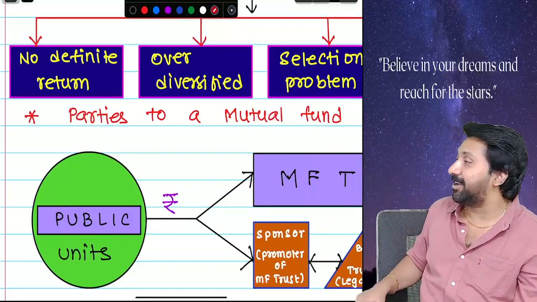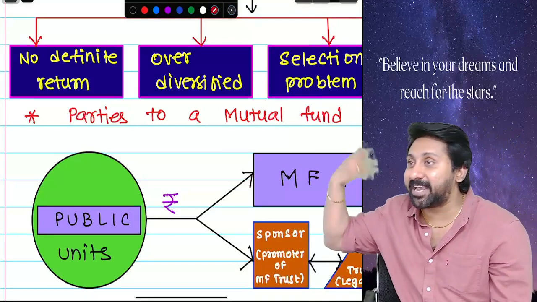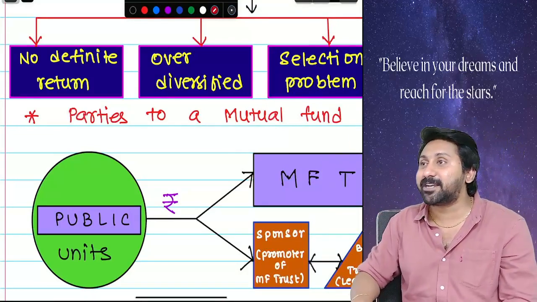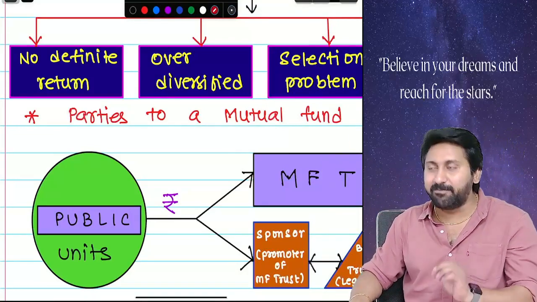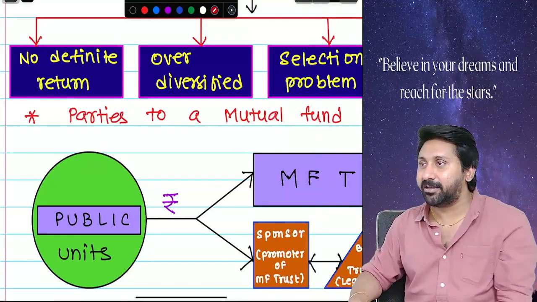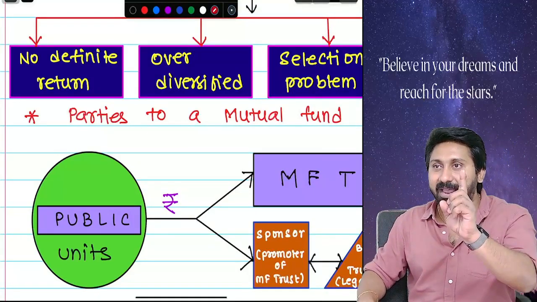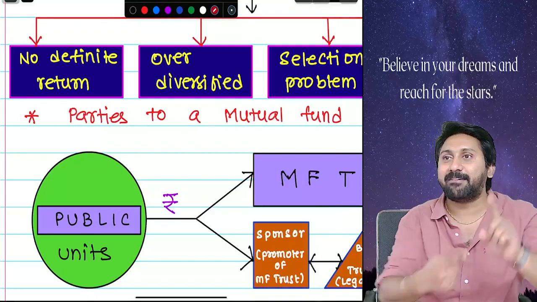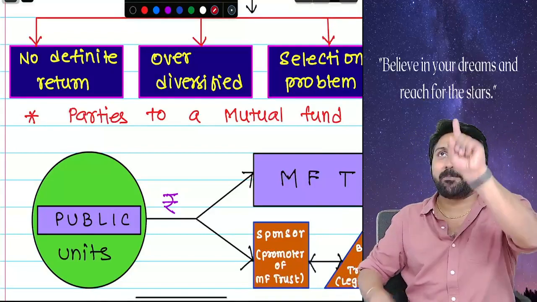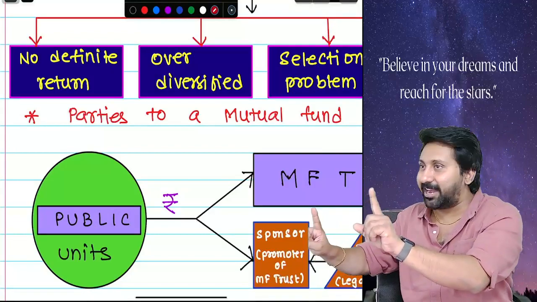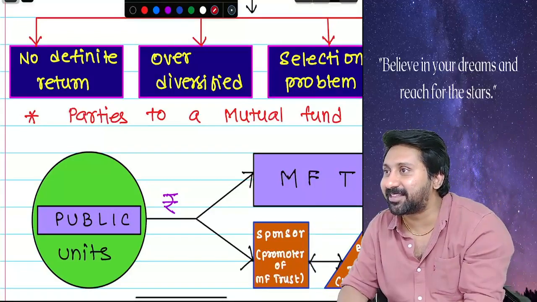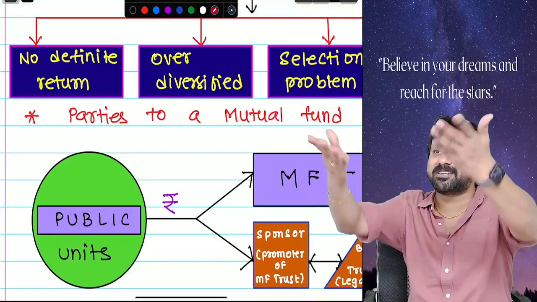No definite return. Next one, over diversification sometimes. Do you know what is the problem with over diversification? Zero profit. One area of profit came, another area of loss came. This profit will be eaten away by this loss. One profit, one loss, if you get that in a day, lastly what are you left with? Zero. Over diversification will be there.